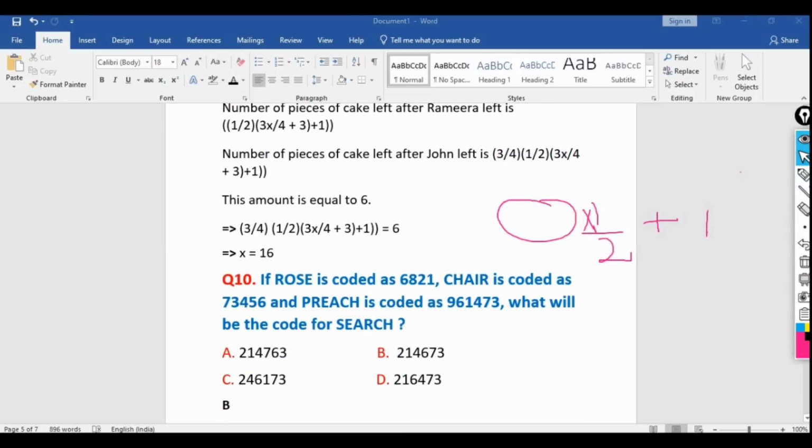So like this, if you solve at the end, what will be the total equal amount of cakes there? 6. Total number of 6 amounts of cakes are there. That means 3/4 into 1/2 into this one equal to 6. So after solving, we'll be getting x equal to 16. So every time we need to calculate the part from the remaining parts, not from the full part.